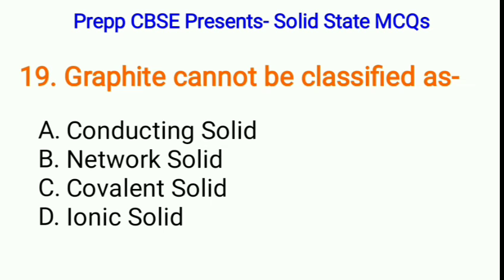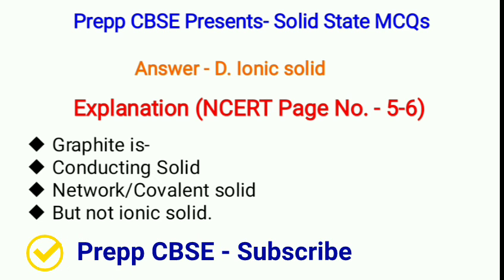Next, graphite cannot be classified as A. Conducting solid, B. Network solid, C. Covalent solid, or D. Ionic solid. Correct option is D. Ionic solid. Graphite is conducting solid, network solid or covalent solid, but not ionic solid.